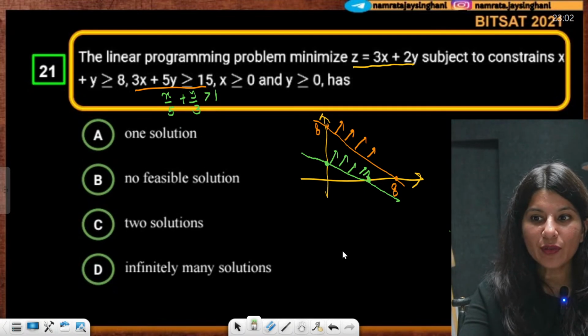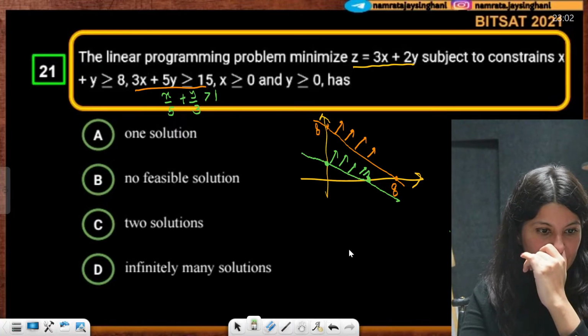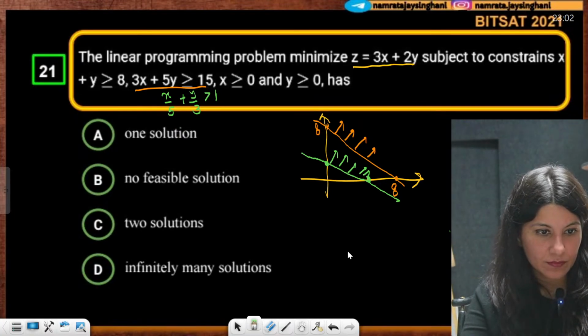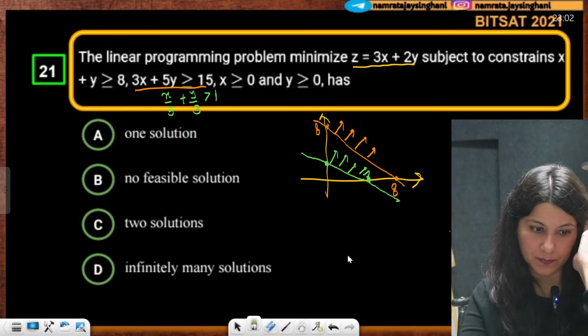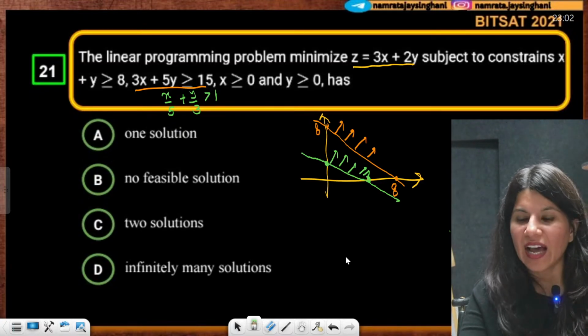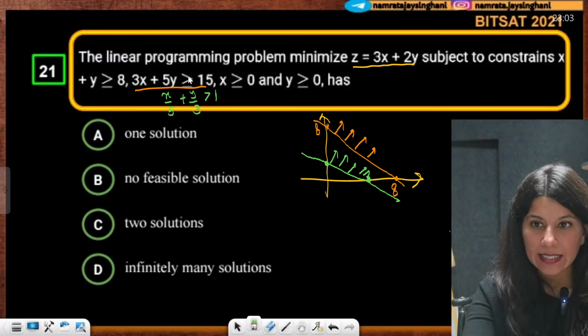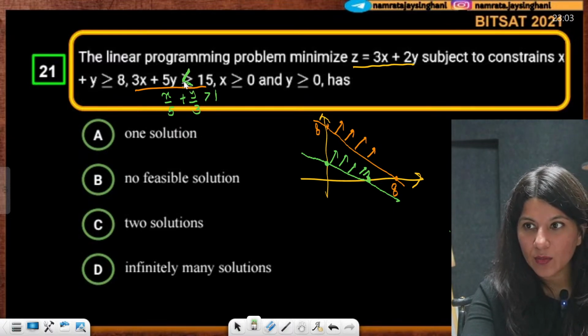So overall, if you try to find out the feasible region. Actually, there is a misprint over here, my dear students. This should be a less than sign in this question.